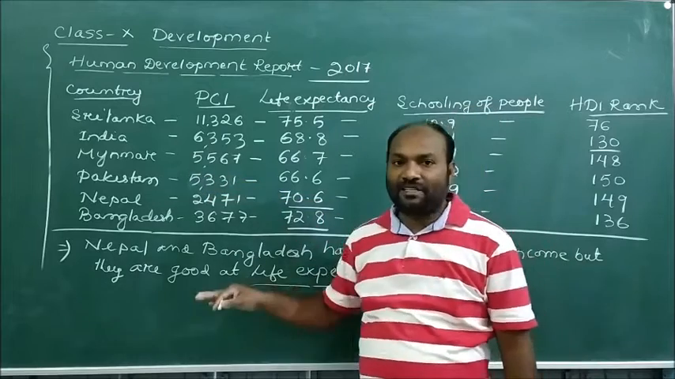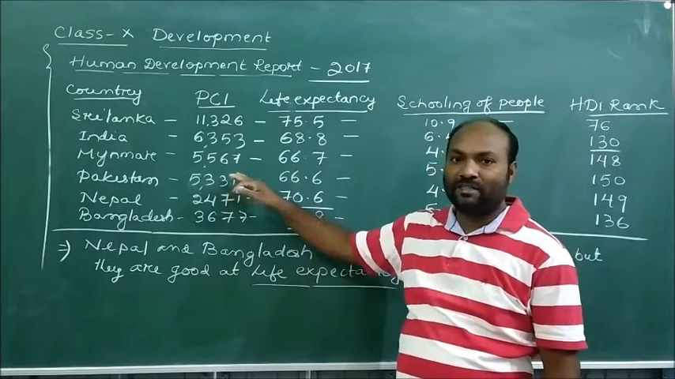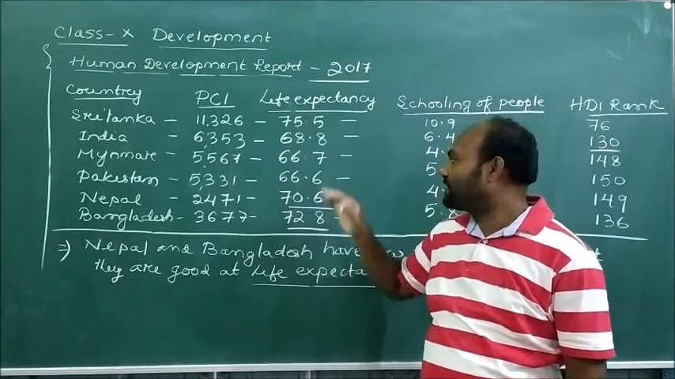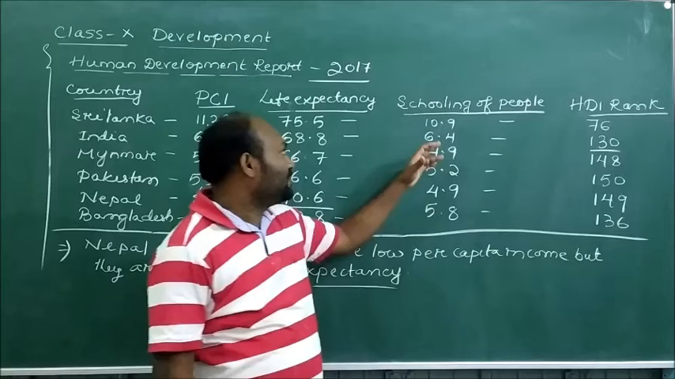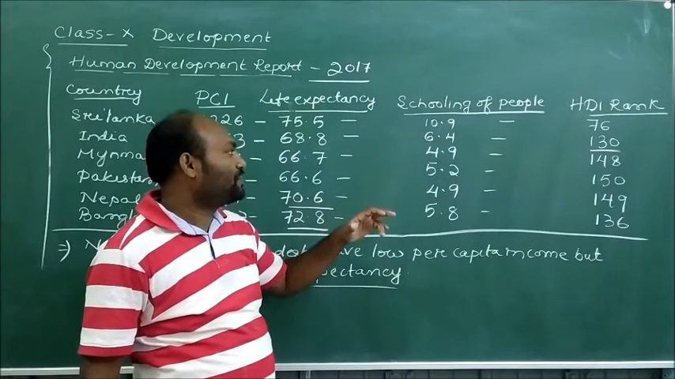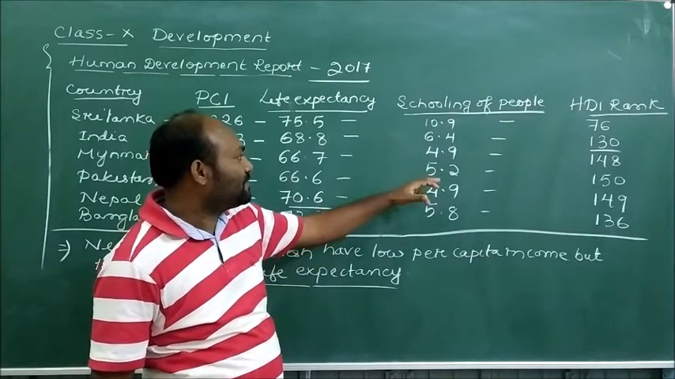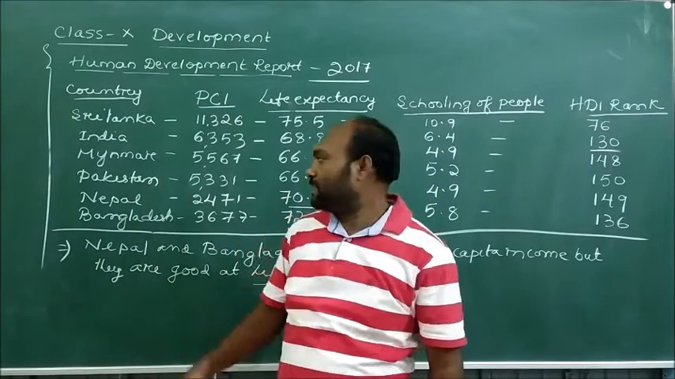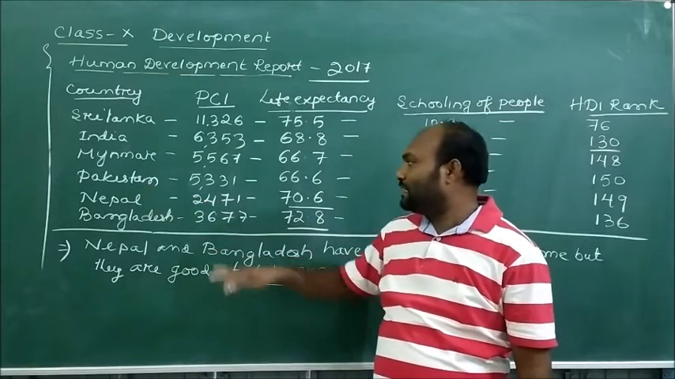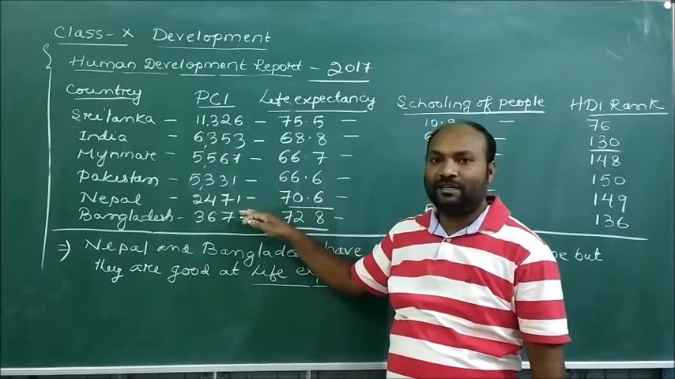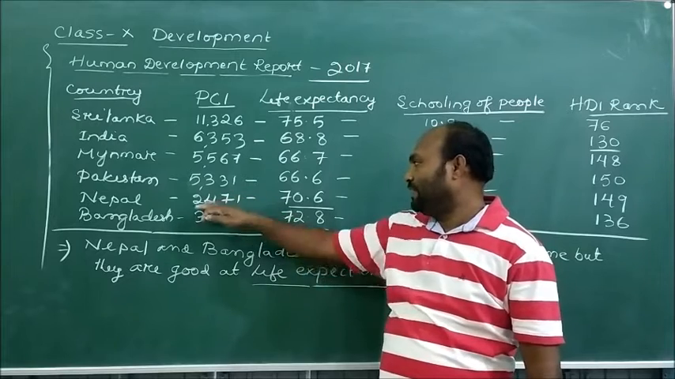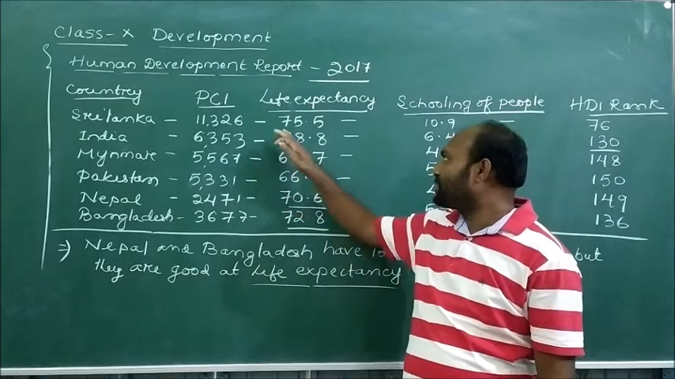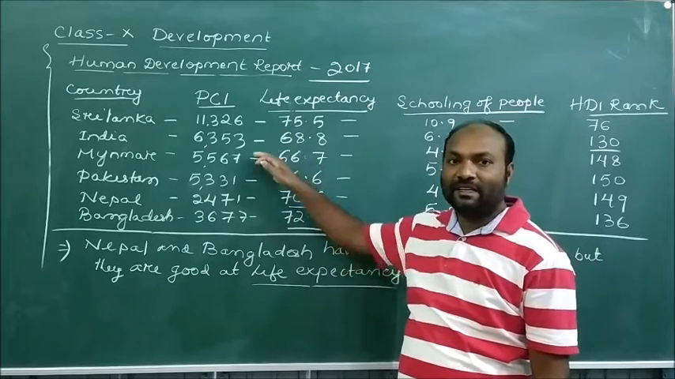Then let us see about Pakistan. Its per capita income is 5,331, the life expectancy is 66.6, the schooling of people is 5.2, and the SDI rank is 150. And at the same time, we see Nepal. Its per capita income is comparatively lower here, nearly 2,471, but the life expectancy is better than India.